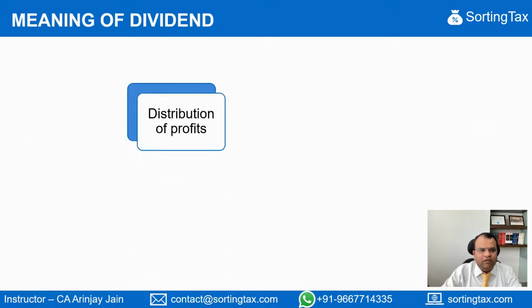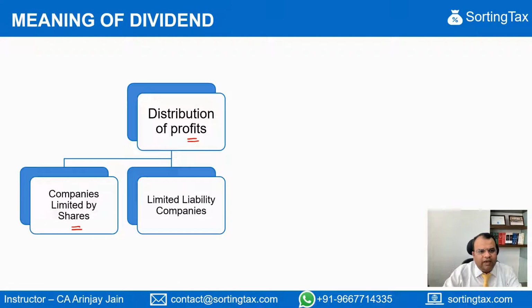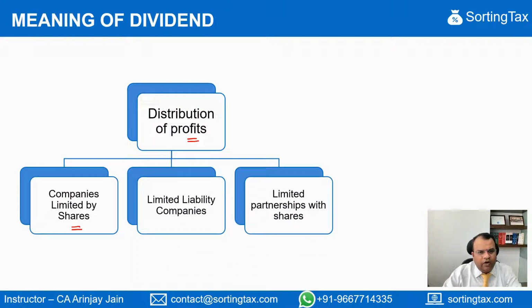Now, before we get into the specific provisions of Article 10, it is also important to understand what exactly is dividend. Dividend is nothing but the distribution of profits by companies which are limited by shares or by limited liability company or by limited partnerships with shares.